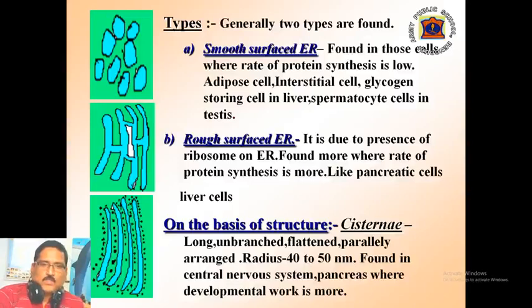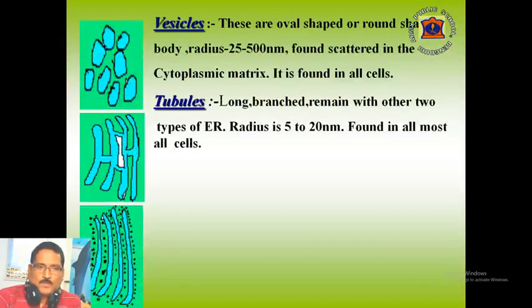On the basis of structure, endoplasmic reticulum has three forms. The first one is cisternae. These are long, unbranched, flattened and parallelly arranged. Their radius ranges from 40 to 50 nanometer and they are found in the central nervous system and pancreas, where developmental work is more. The second form is vesicle.